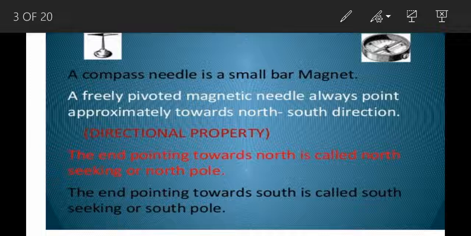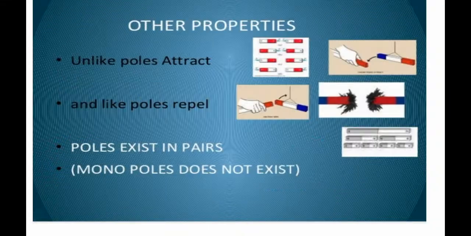In the previous classes, we have studied about the properties of magnets. Some important properties of magnets we know are, a freely suspended magnet always points towards the north-south direction. This property of a magnet always pointing towards the north-south direction, we call it the directional property. Another property is that a magnet attracts substances like iron, steel, nickel and cobalt by inducing magnetism in them. This property we call the attractive property.